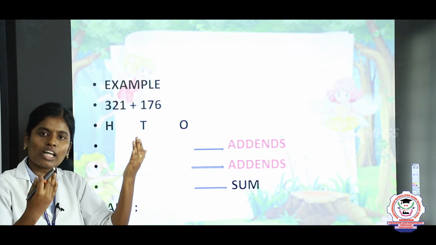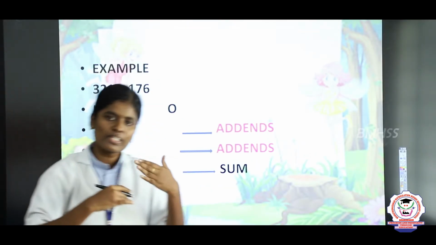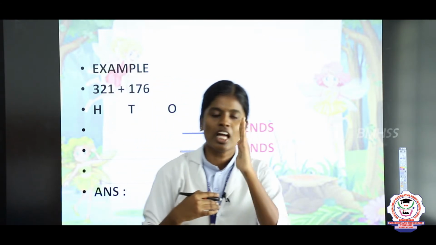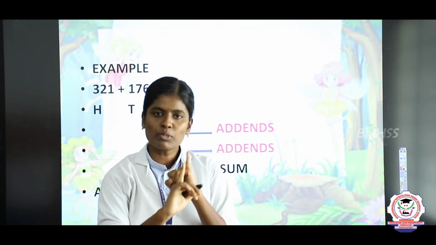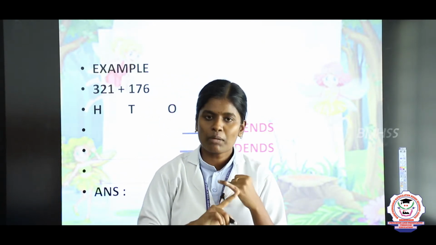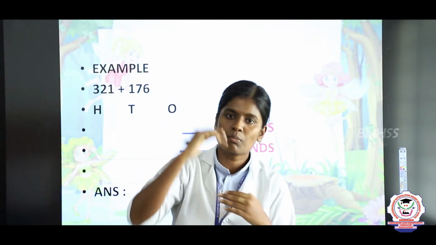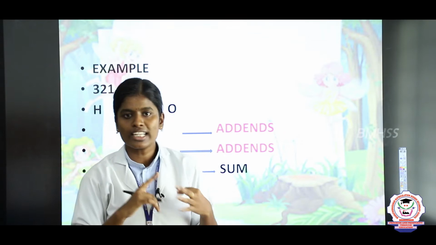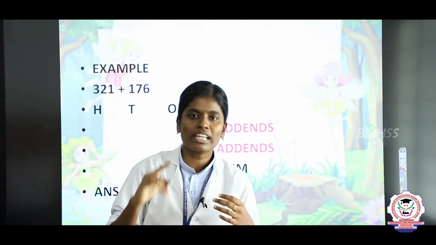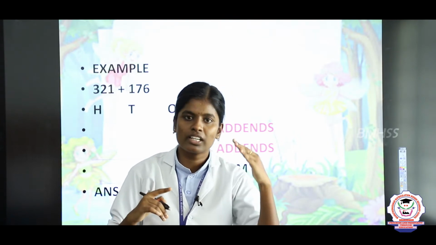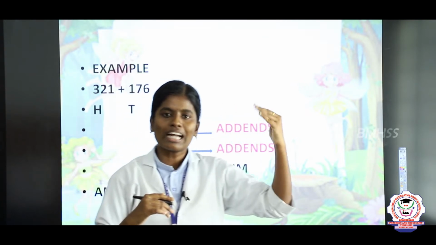We will take 1000, 10,000 and lakh. Before going to the sum, I'll tell which numbers come under ones place, tens place, 100 place, 1000, 10,000 and it goes on. Listen here: the numbers between 0 to 9 come under ones place, 10 to 99 come under tens place, 100 to 999 come under 100 place, and 1000 to 9999 come under 1000 place. Likewise the numbers come under 10,000, lakh, and it goes on.